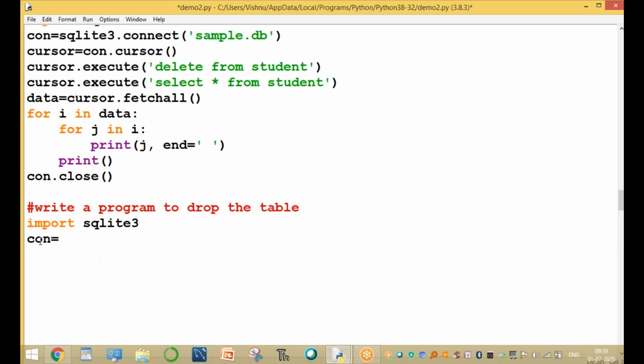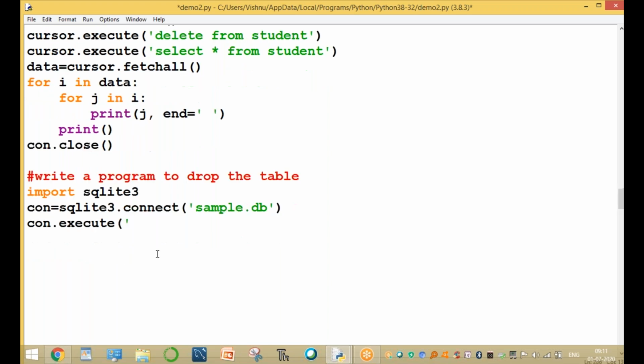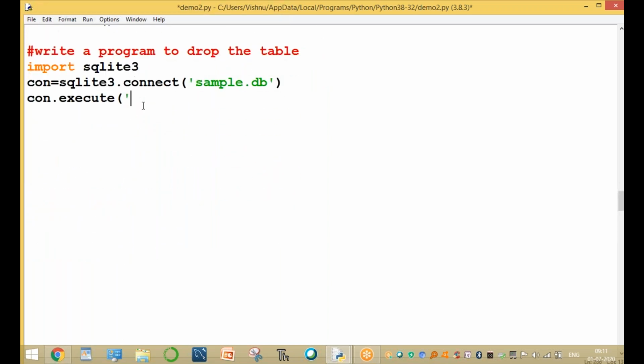The connection equal to sqlite3 dot connect of sample.db, that's the database name. Now connection dot execute of the drop command, to delete the table: drop table student.